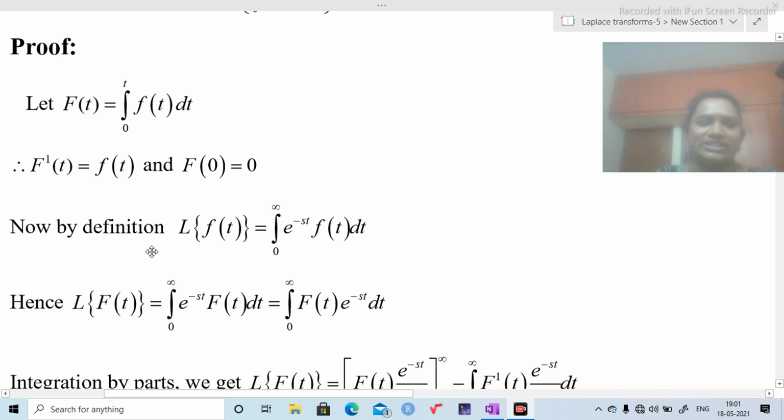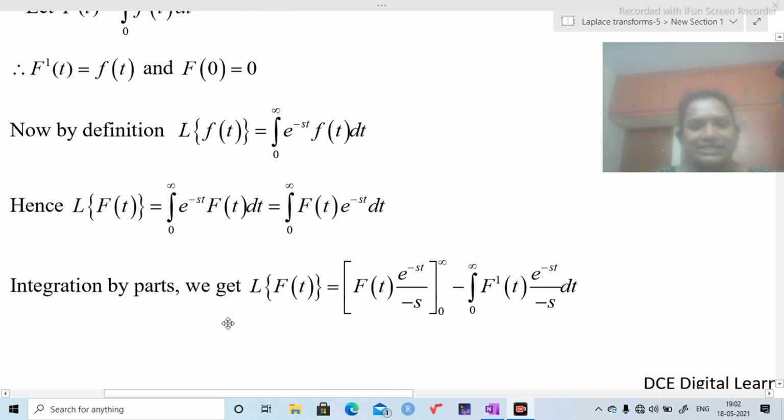Again by using the definition of Laplace transform, L of f of t equals integration 0 to infinity e power minus st f of t dt. Now L of capital F of t equals integration 0 to infinity e power minus st capital F of t dt. Again I am writing this as integration 0 to infinity capital F of t into e power minus st dt. If small f of t is in LHS, I am writing small f of t in RHS. If capital F of t is in LHS, I am going to write capital F of t in RHS.